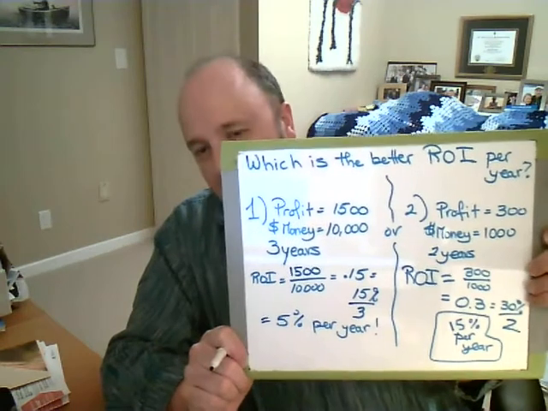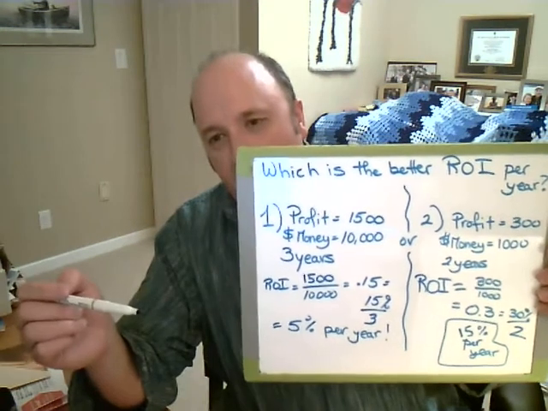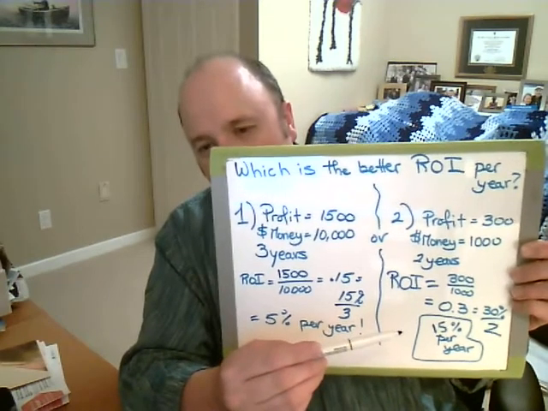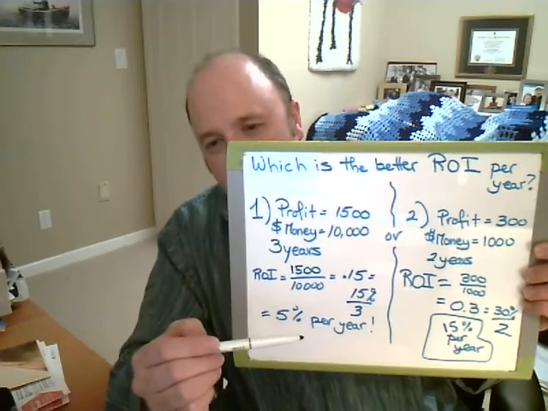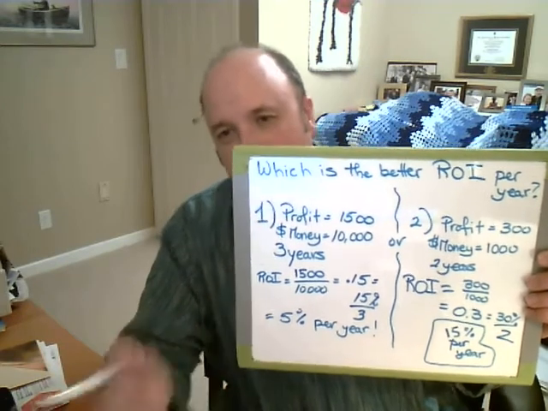Okay, like that. So which one is the better investment? Which one has the better ROI per year, return on investment per year? It's number 2. 15% is bigger than 5%. Right? So if I'm thinking about just making a return, I want you to do that one versus that one.